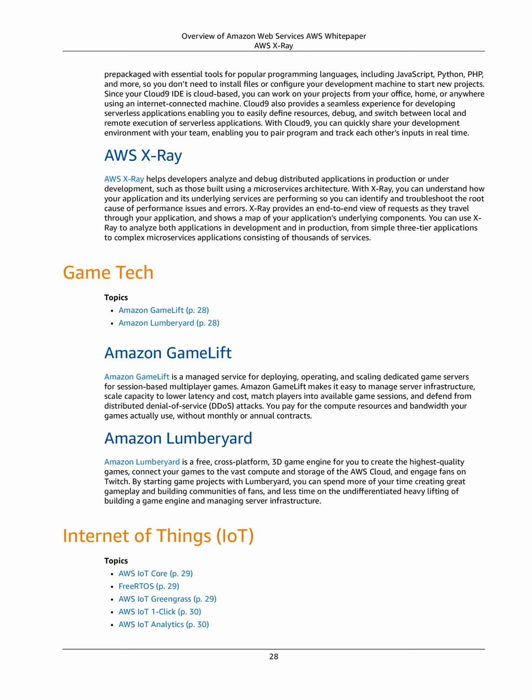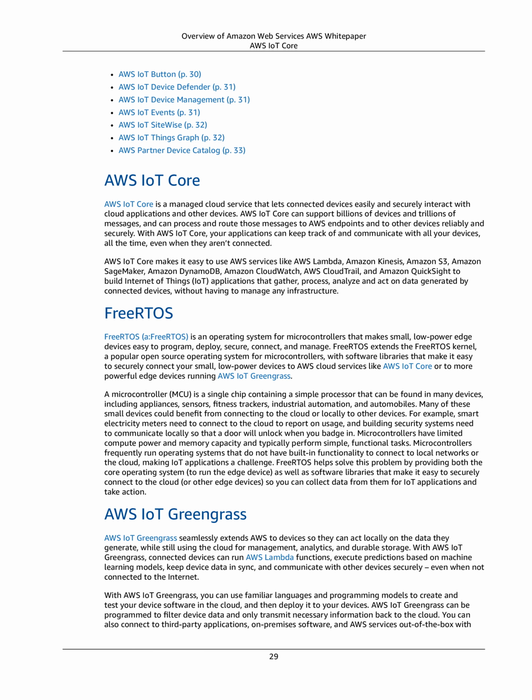Internet of Things, IoT. AWS IoT Core. AWS IoT Core is a managed cloud service that lets connected devices easily and securely interact with cloud applications and other devices. AWS IoT Core can support billions of devices and trillions of messages, and can process and route those messages to AWS endpoints and to other devices reliably and securely.